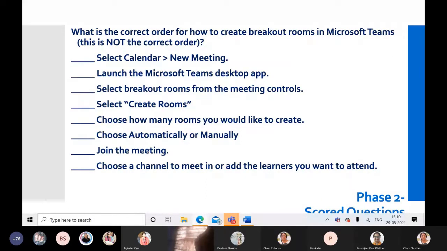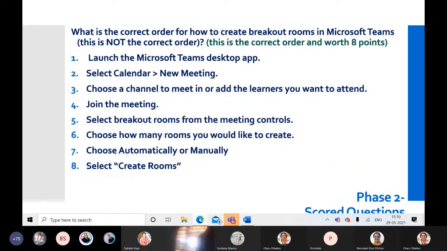Again, this is another question. What is the correct order for how to create breakout rooms in Microsoft Teams? So we have to just write the correct option for this, and in the next slide it's given.